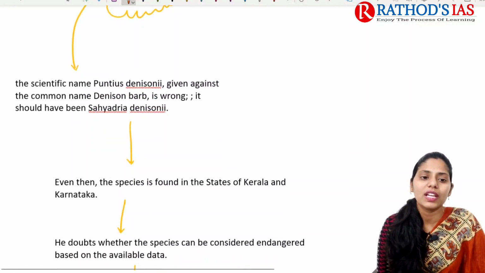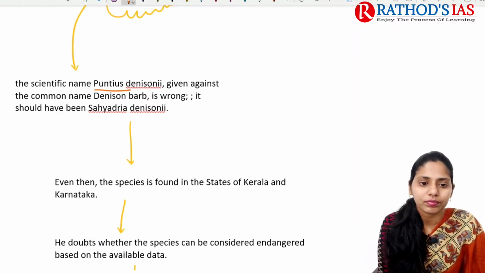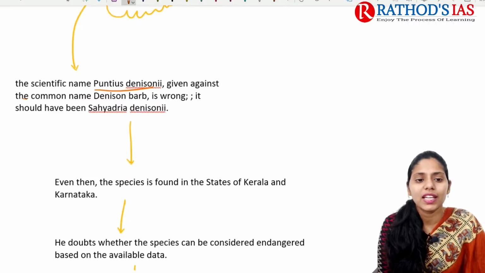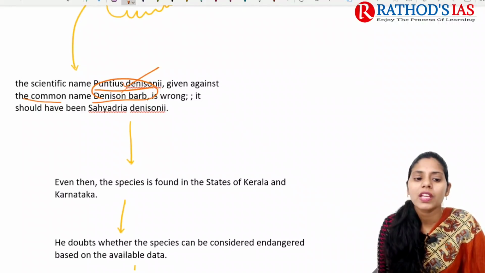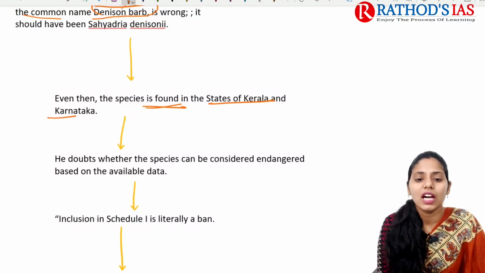If we are talking about details, the scientific name of this fish here is Pontius denosini. It is given against the common name, that is Denison barb. Actually, the scientific name which is given here is wrong. So this is one cause of concern for the aquarists. And next, the species is mainly found in the states of Kerala and Karnataka.